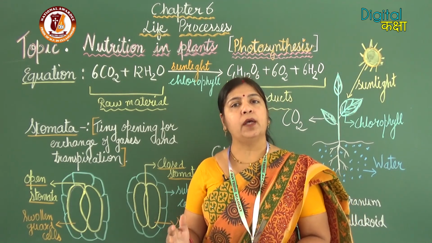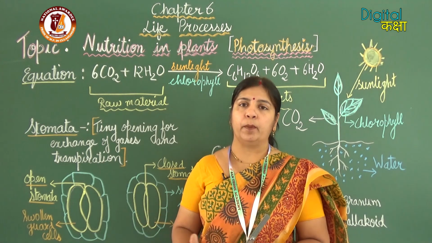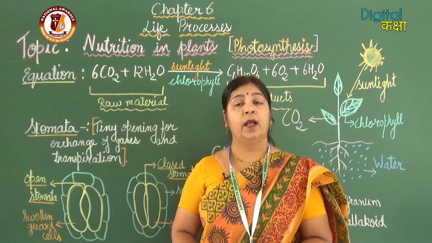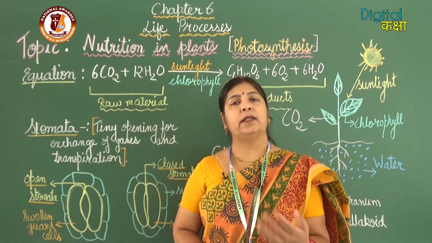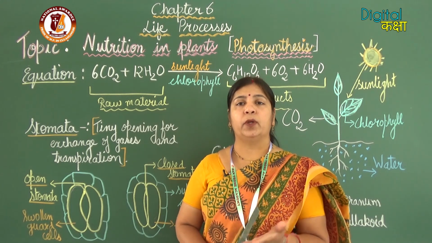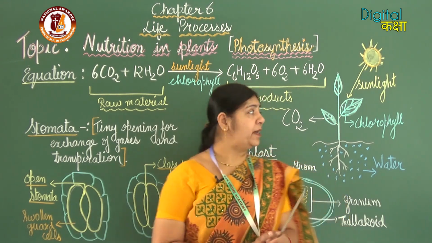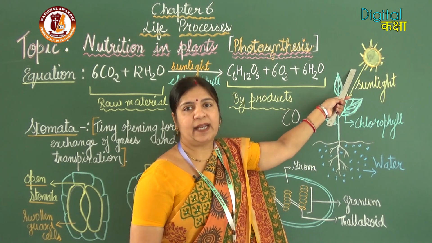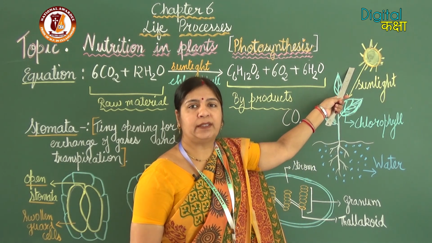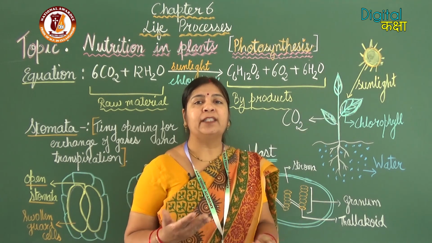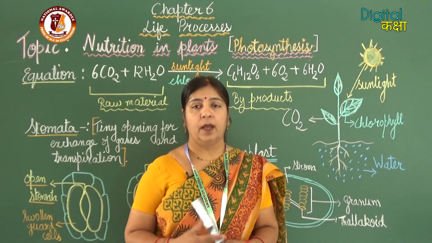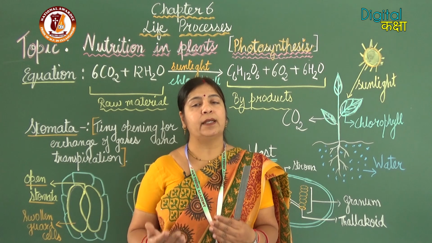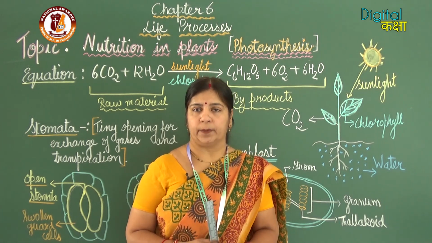Transpiration, that is loss of water in the form of water vapor. So water vapor is released out through stomata. So if stomata are on the upper side of the leaf which is facing towards the sun, transpiration will be more. Plants will lose excess of water.